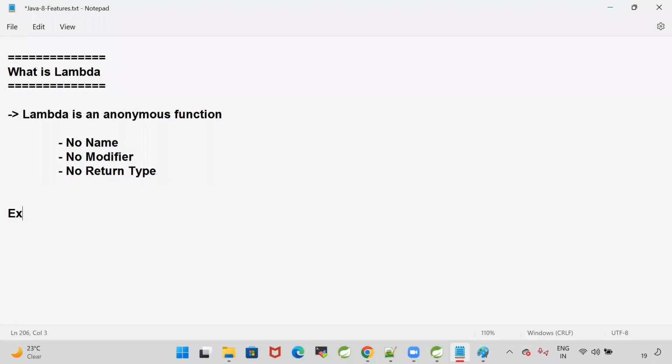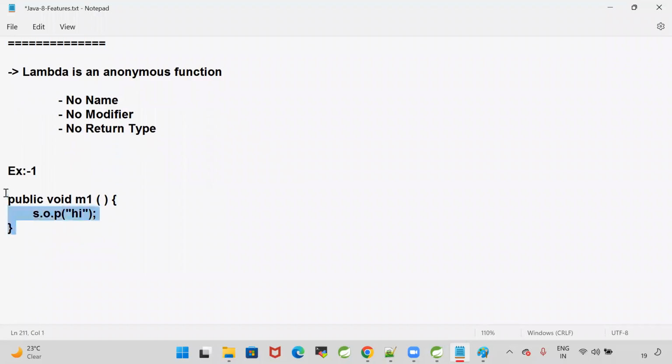Now I'm taking example 1. We used to write a method, public void m1. Here I'm writing System.out.println of "hi".